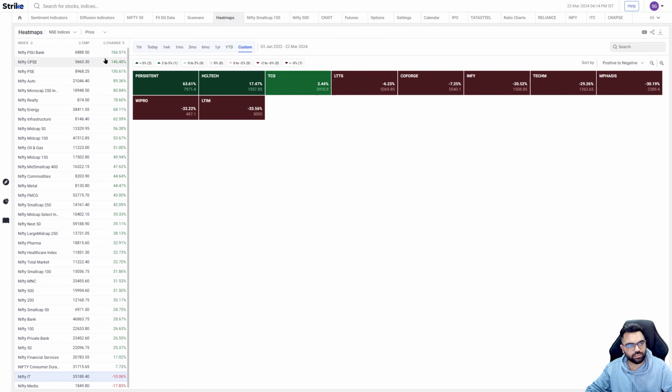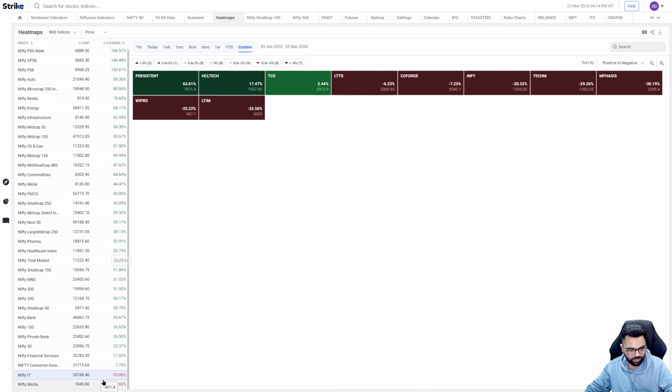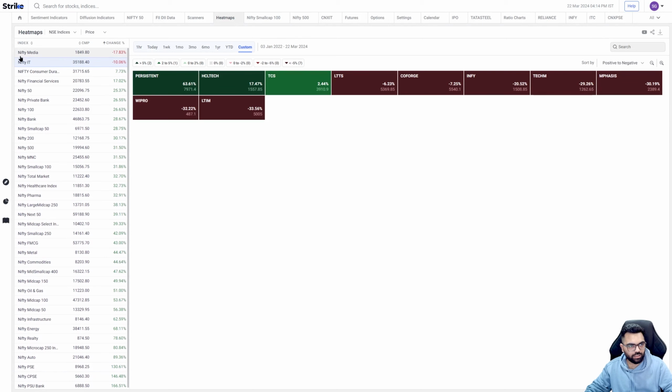What you can see is if I scan for such a long period, then almost all the sectors are up, and by a lot. The top sector is PSU Bank, followed by CPSE, PSE. But at the bottom of the list are the Nifty Media as well as the Nifty IT. So these are the only two sectors which are actually negative if we look at such a long period, which is almost more than 2 years.